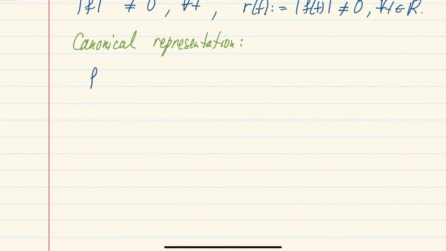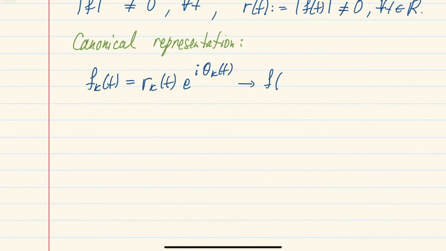So we can write that f_k(t), if we represent it as some modulus r_k(t) e to the i argument theta_k(t), right? We know that this converges to f(t), and since we just proved that this f(t) is never equal to 0, that means we can also represent this in a canonical way for some functions r and theta, where the choice of theta is a continuous function that starts at 0.